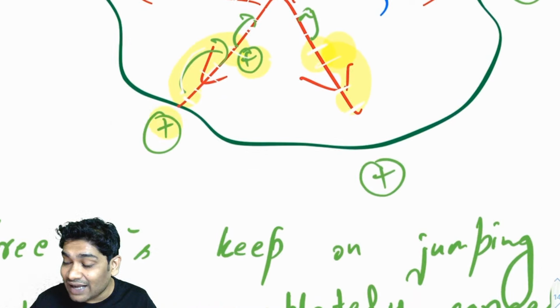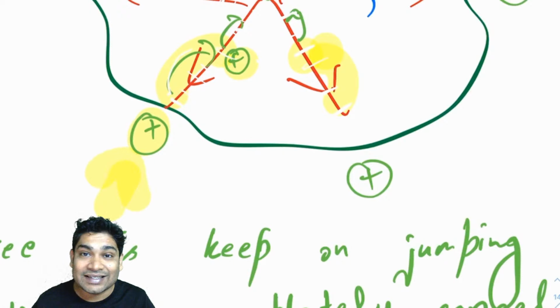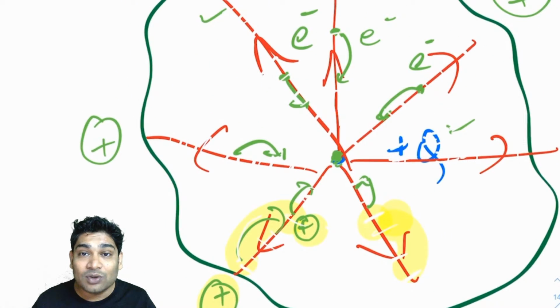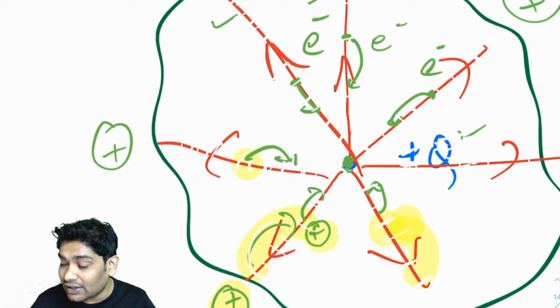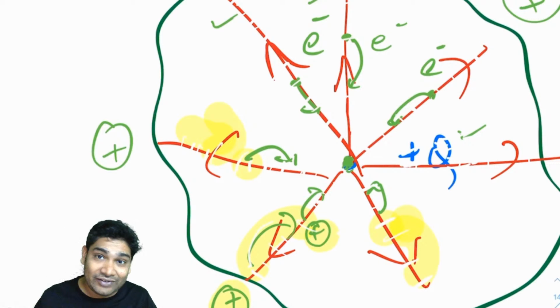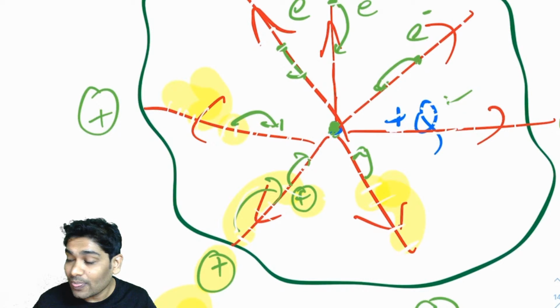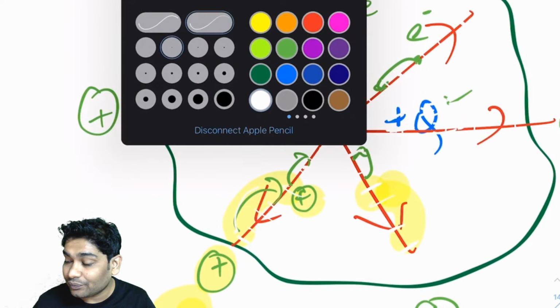However, when this one reaches the outside, now there is no one who can jump in and fill this, right? As long as you are at a point inside, any hole that is getting created here would be filled by a neighbor jumping from here. So a neighboring electron would jump and fill that hole, and that hole would get shifted here. I hope you realize what I'm saying.